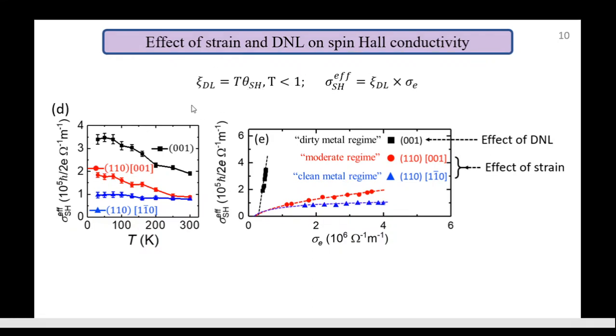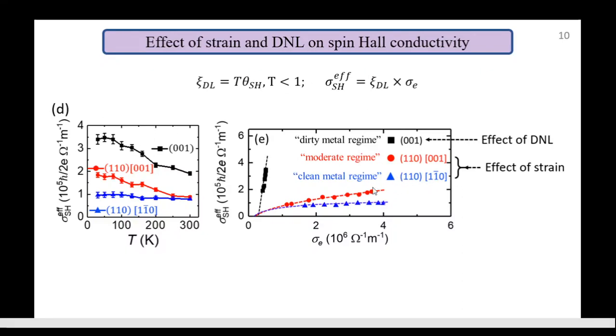By the way, this damping like torque efficiency is the lower bound of the actual spin Hall angle, and this effective spin Hall conductivity is also a lower bound of the actual spin Hall conductivity. From this figure, we can clearly see that spin Hall conductivity for the 110 plane along the low resistive direction is almost independent of the electrical conductivity, as shown with the blue color.